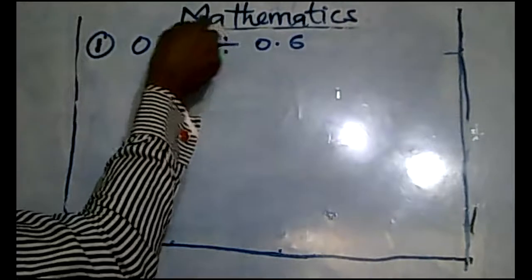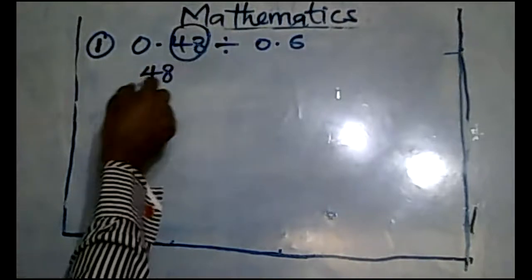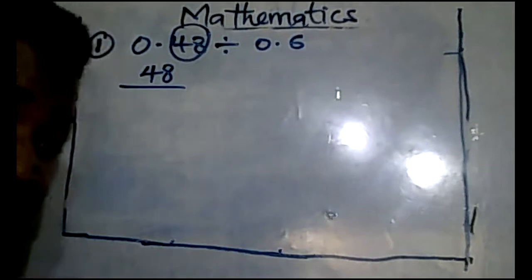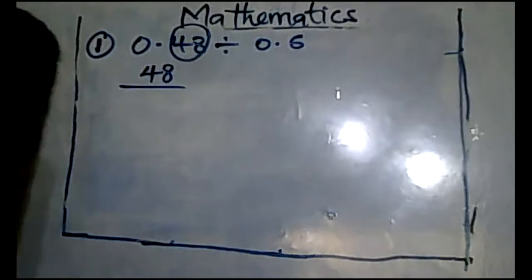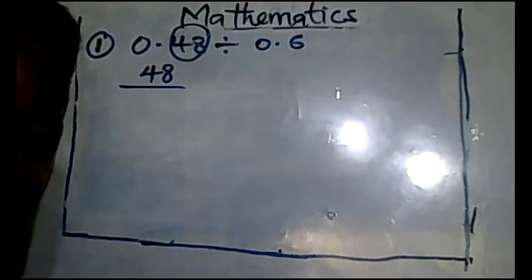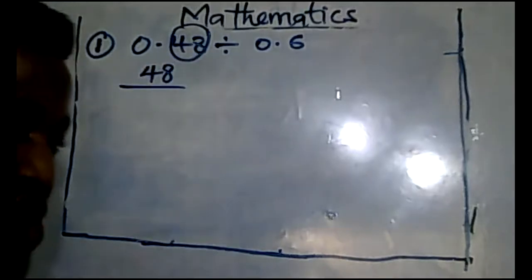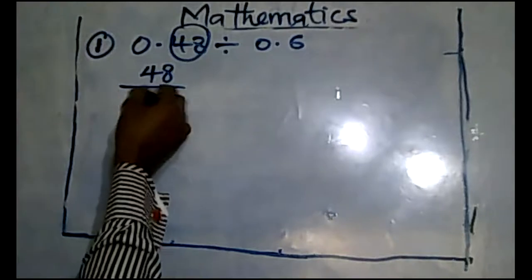First of all, write your whole number, 48, over, how do you know what the denominator will be? That means the number below. Look at the digits after the decimal point. How many digits after the decimal point? 1, 2. Because it is 2 digits after the decimal point, therefore it will be over 100.